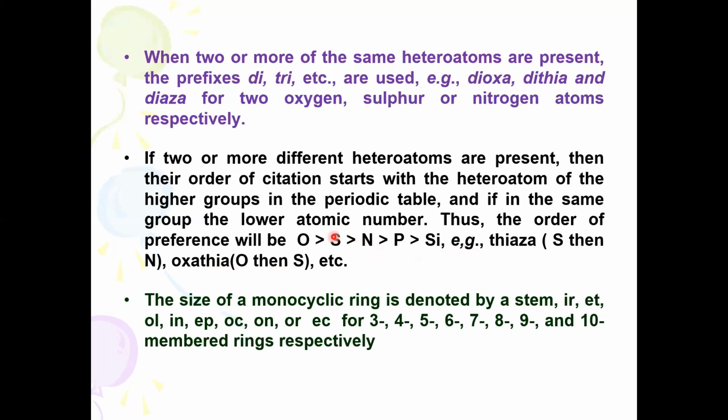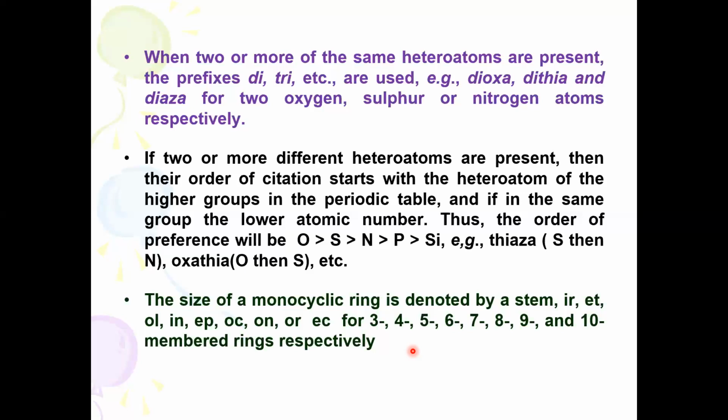Oxathia, having oxygen and sulfur. The size of a monocyclic ring is denoted by the stem, as I already told you. In open chain compounds, we use the word root for the number of carbon atoms. One carbon is called meth, two carbon atoms is called eth, three carbon atoms is called prop, four carbon atoms is called but.